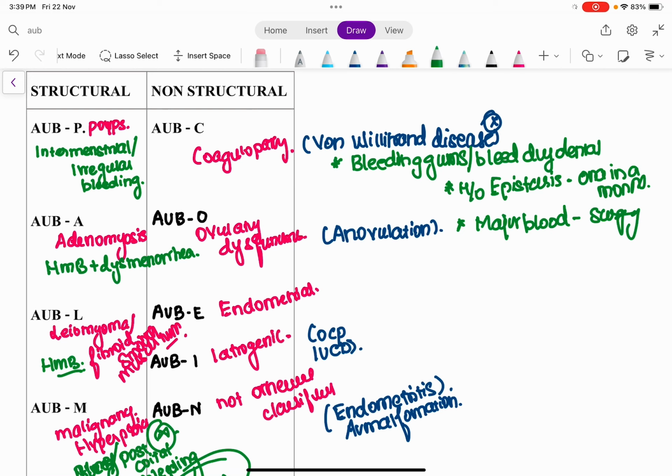If you are going to suspect coagulopathy, the most probable period is that when a female is going to start her menstrual cycle, that is once she attained the puberty and she is going to have a menarche, right from her menarche she is going to have this heavy menstrual bleeding. So whenever an adolescent female is going to attain the puberty and starts getting her menstrual cycle for the first time, which is called as menarche, if the cycle is going to be